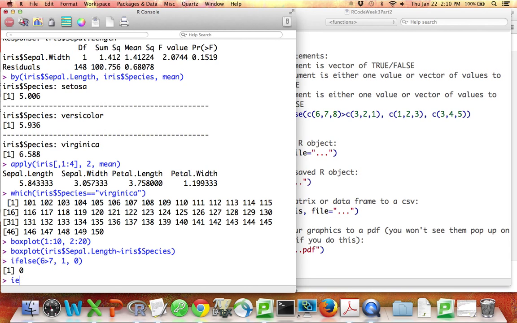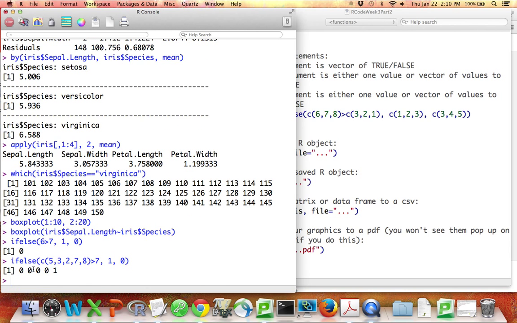What's interesting about this command, though, is that any of these arguments is allowed to be a vector. So suppose my conditional looks like this. Here's the true-false question. Is each of these numbers greater than 7? So what I've highlighted here is going to be equal to a vector that goes like this. False, false, false, false, true. So what is R going to do? It's going to give me a 0 for each time it's false and a 1 for each time it's true.